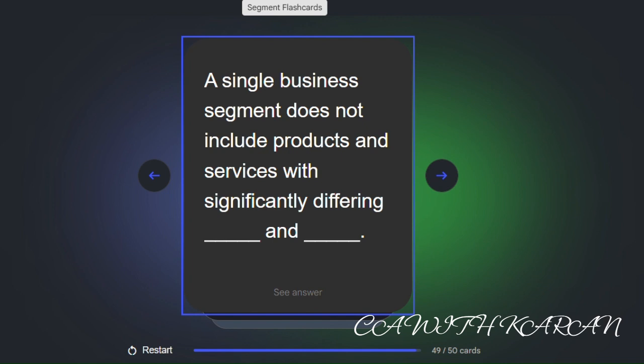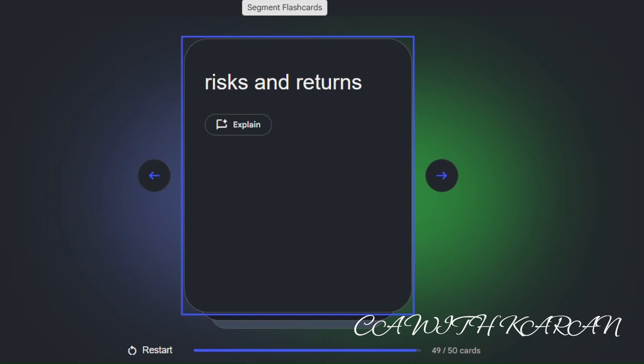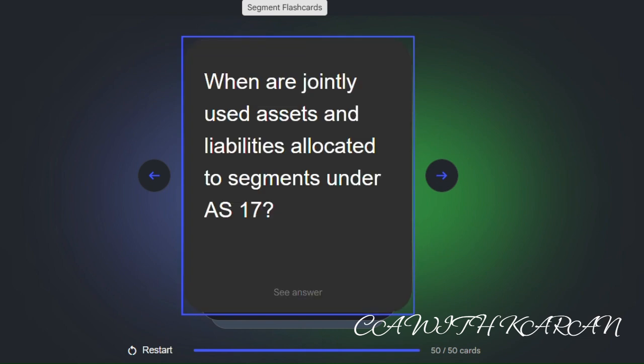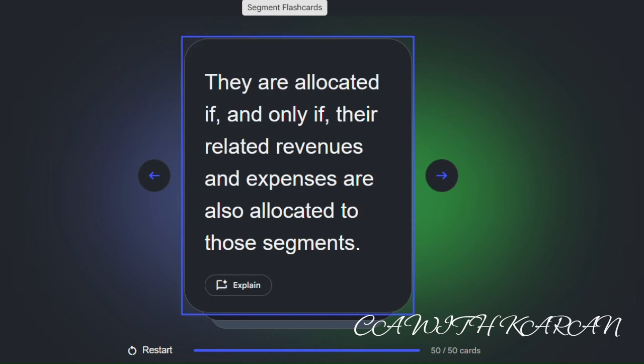A single business segment does not include products and services with significantly differing risks and returns. When jointly used assets and liabilities are allocated to segments under AS 17, they are allocated if and only if their related revenues and expenses are also allocated to those segments.